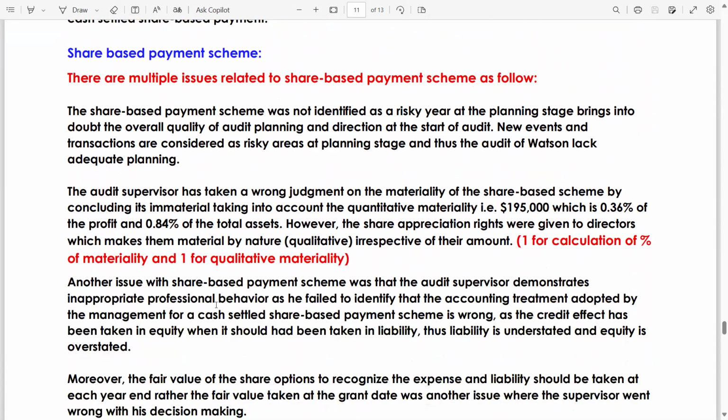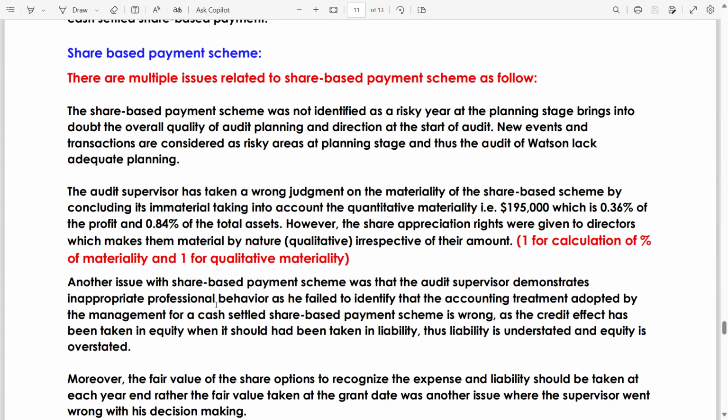Now discuss the share based payment scheme. There are multiple issues related to the share based payment scheme as follows. The share-based payment scheme was not identified as a risky area at the planning stage, which brings into doubt the overall quality and competence of the audit planning and direction at the start of the audit. New events and transactions are considered risky areas at the planning stage, and thus the audit of Watson lacked adequate planning.